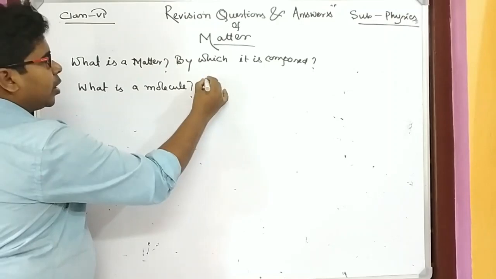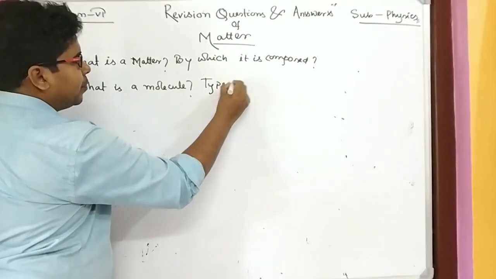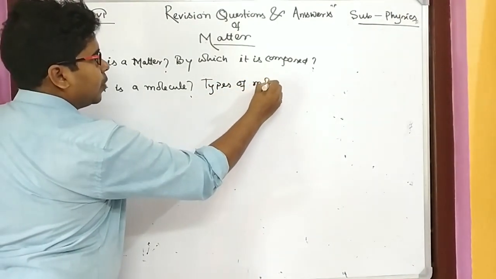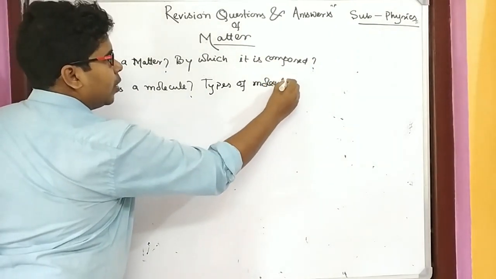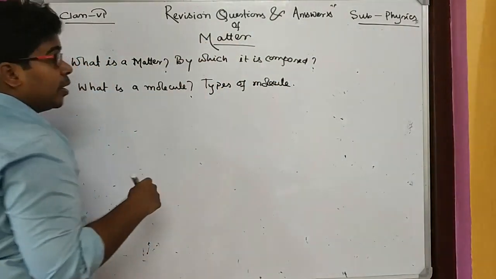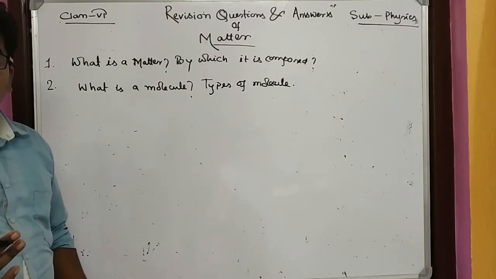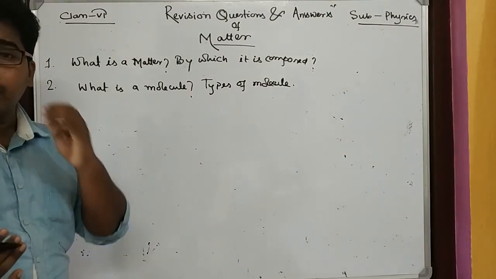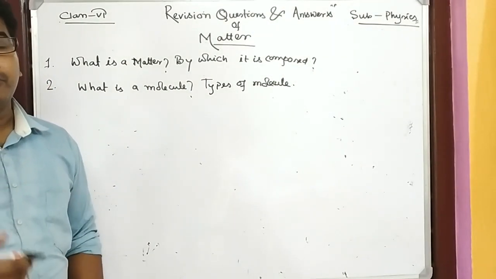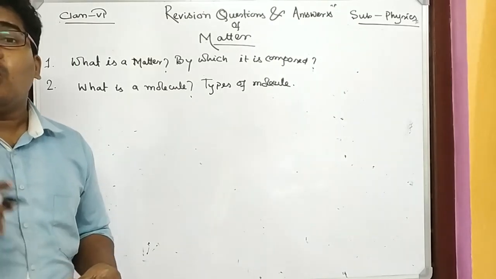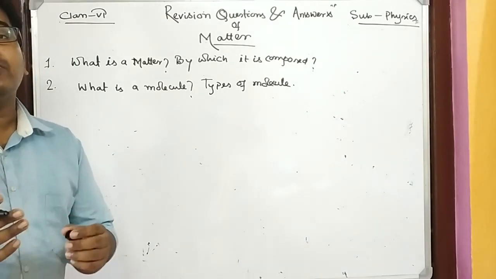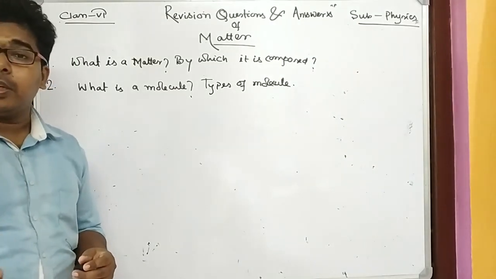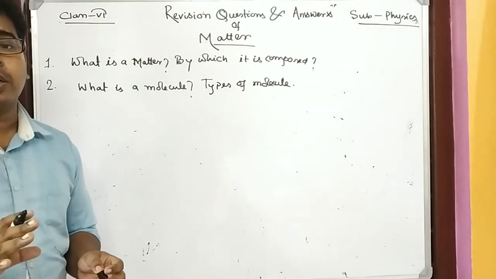If I am talking about the types of molecules, we have discussed that there are 4, or in some books 3, kinds of molecules. First one, monoatomic, where one atom is used to form the molecule. I have given examples: helium, neon, argon.